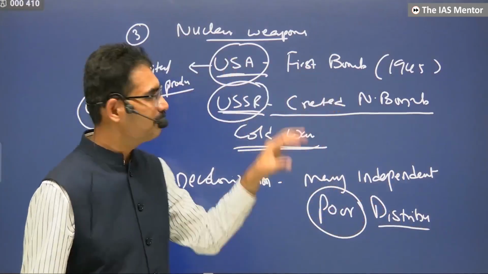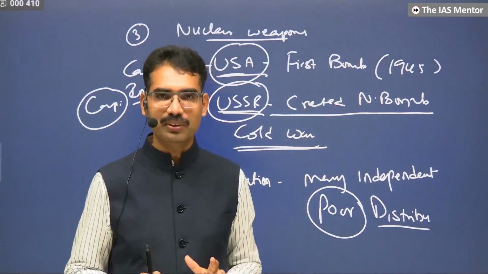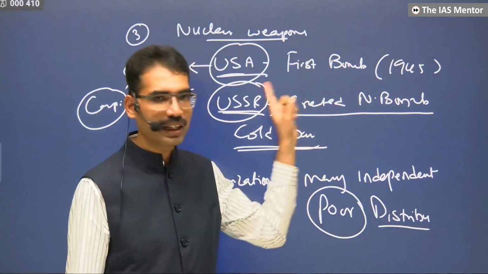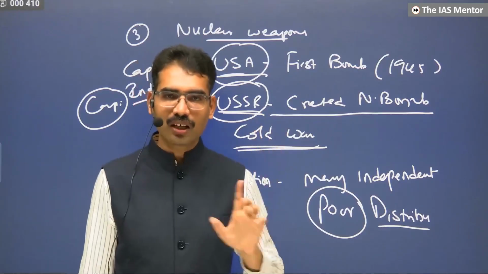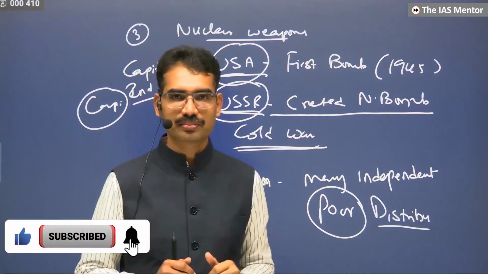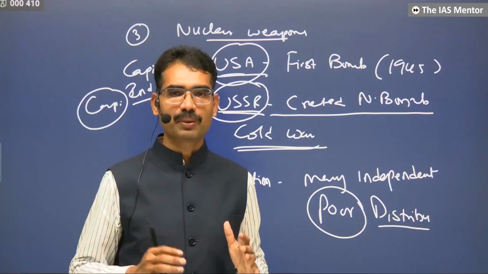It's not that simply because they have a bomb, they want to take leadership. Why would someone want to take the leadership if there is no benefit at all? In fact, the USA did not take the leadership of the world till World War I. After World War I also, the American president told there should be one organization called the League of Nations. He decided that America is going to be part of the League of Nations.